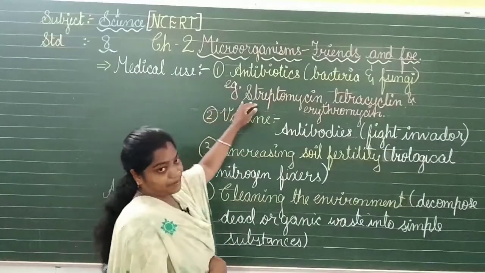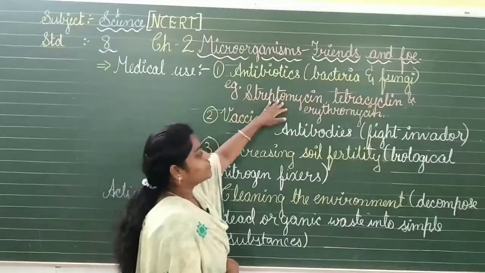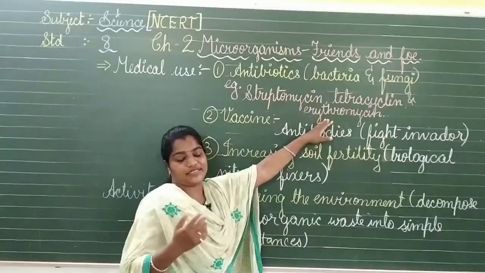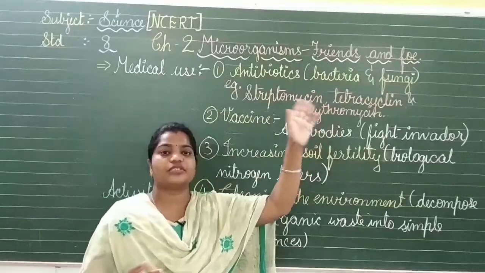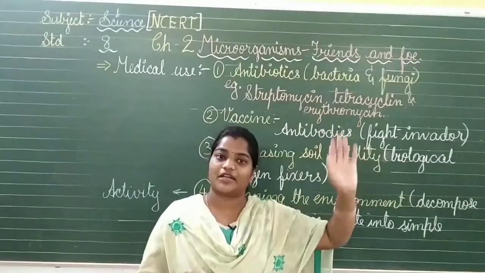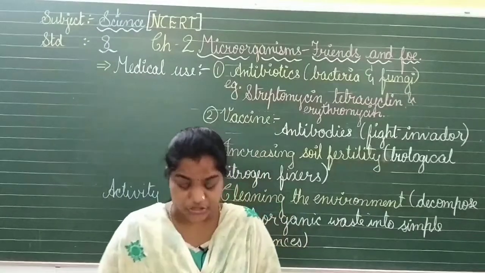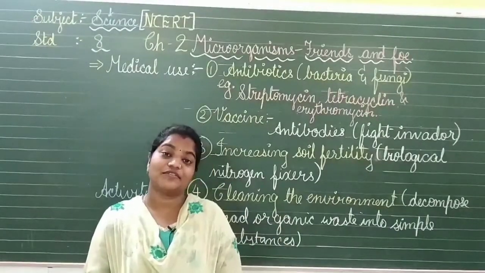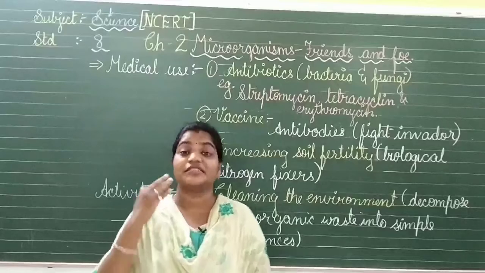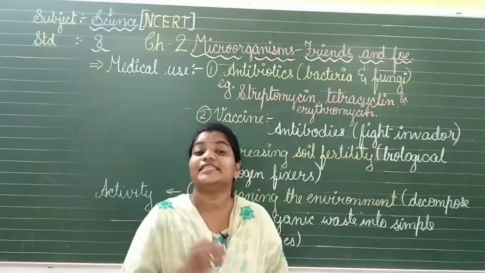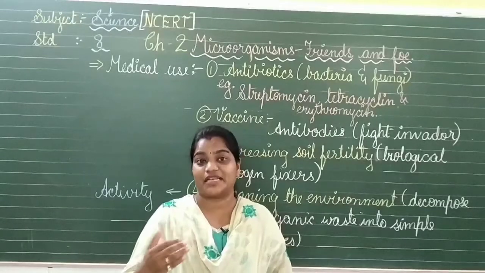We have examples of antibiotics such as streptomycin, tetracycline or erythromycin. These are the commonly used medicines in the market, which doctors prescribe the most. Now let us see how penicillin was first discovered. It was Alexander Fleming in the year 1929 who discovered penicillin.